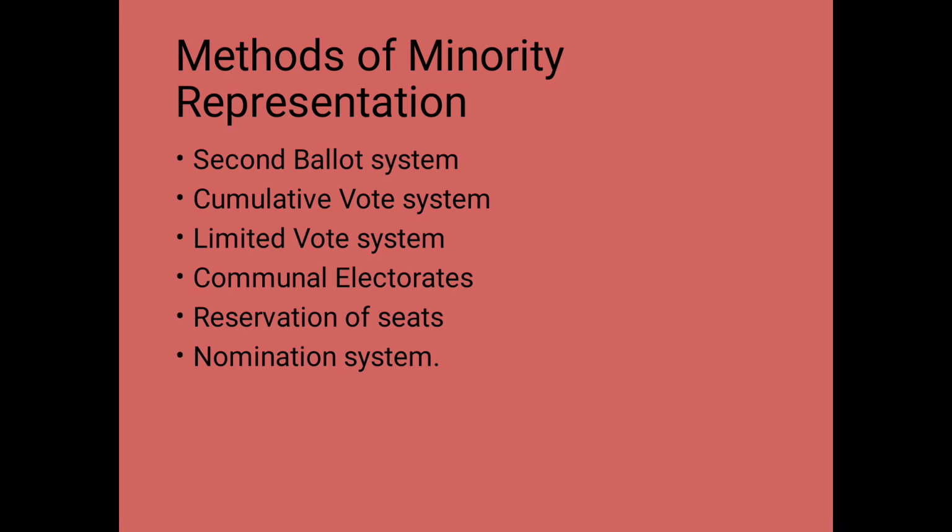Fourth, children, communal electorate system. Now let's see. Under this system, the electorate is divided community wise, and each group of electorate gets the right to elect a fixed number of representatives. In this way, each community, big or small, gets a representation. However, this is an unhealthy and harmful method. It destroys the social unity of the people by treating them as separate communities.